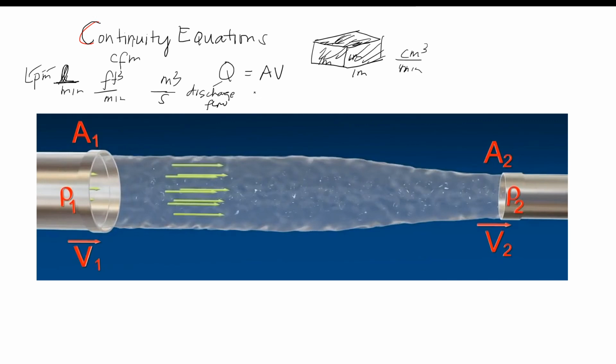Now, if we check the units, area is square meter for metric, and velocity is meter per second.